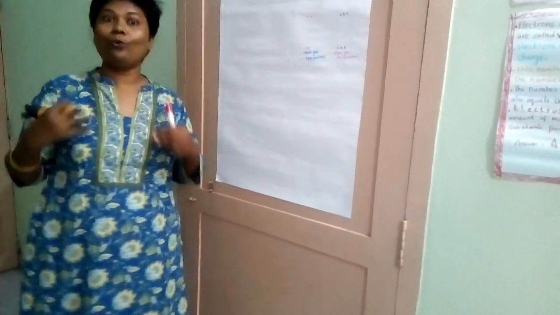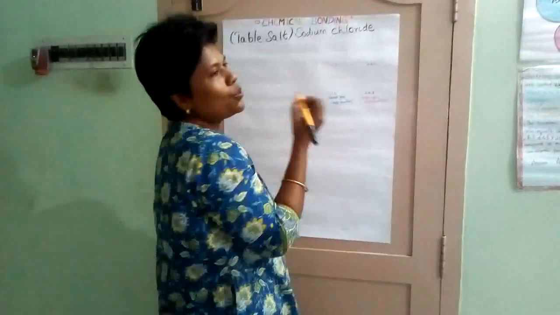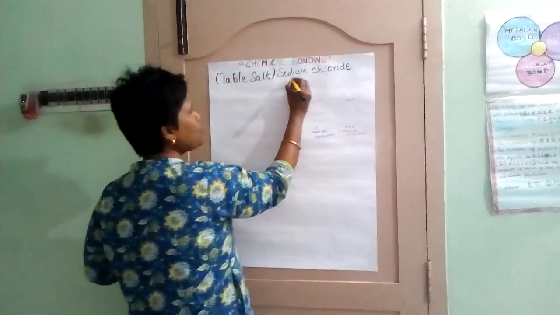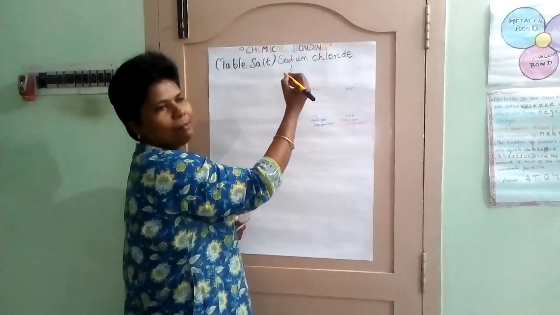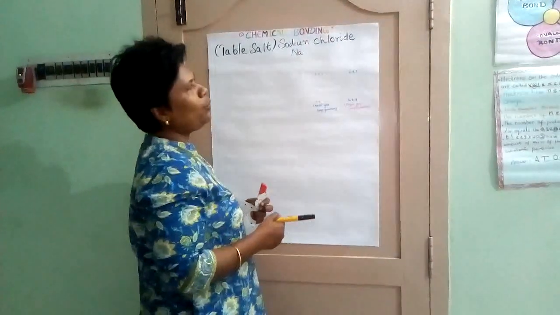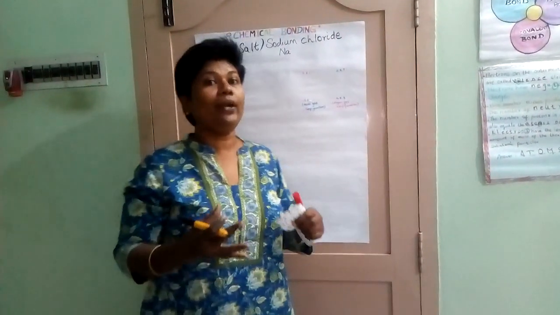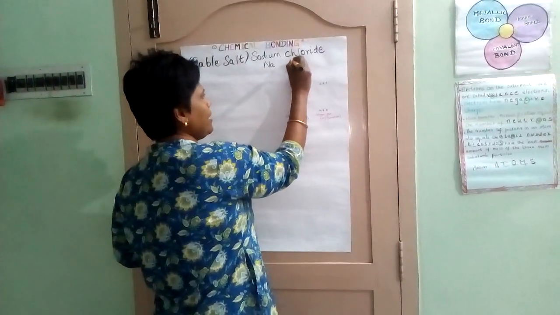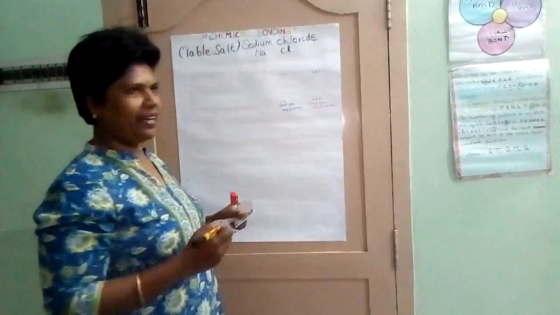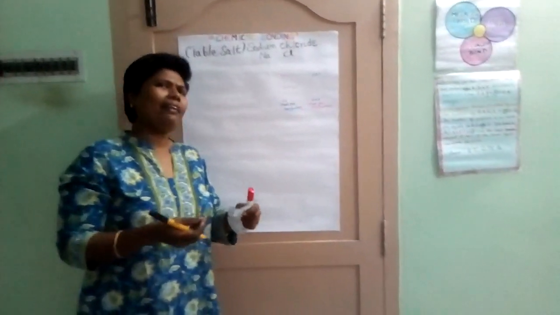So we are going to study what is present in a table salt. Okay? Let us take sodium. What is sodium? The sodium is represented by the symbol... Could you tell what is the symbol for sodium? Very good. It is represented by the symbol Na. And chlorine we know. Chlorine symbol is Cl. So we are going to write the sodium atom and the chlorine atom.